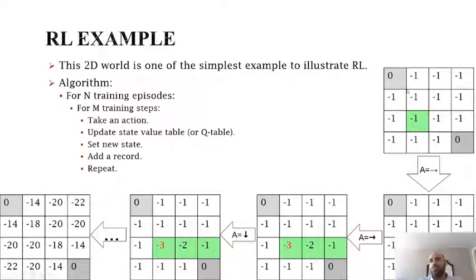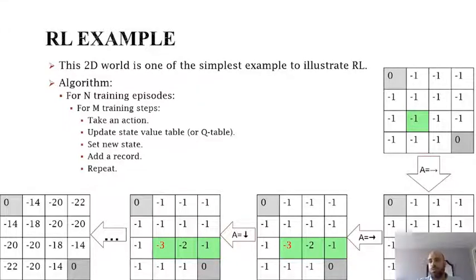So for example, in the 2D grid world, when we have a two-dimensional grid, we have two goals marked with gray, and any state in between is not the optimal state, so we have given it a reward of -1 to indicate that this is not a good state to be in. So for example, if we started at a random state here, and then we take a decision to move right, and after moving right, we found ourselves in a state that has a value of -1.